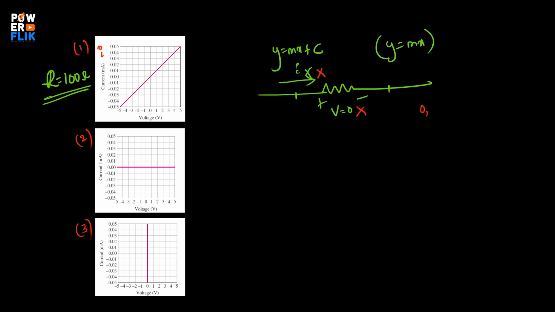Therefore, the point will be 0, comma 0, so the equation should be passing through the origin. That is why we have taken the equation I equals to V by R as y equals to mx. There is no intercept. Y-intercept is absent here.